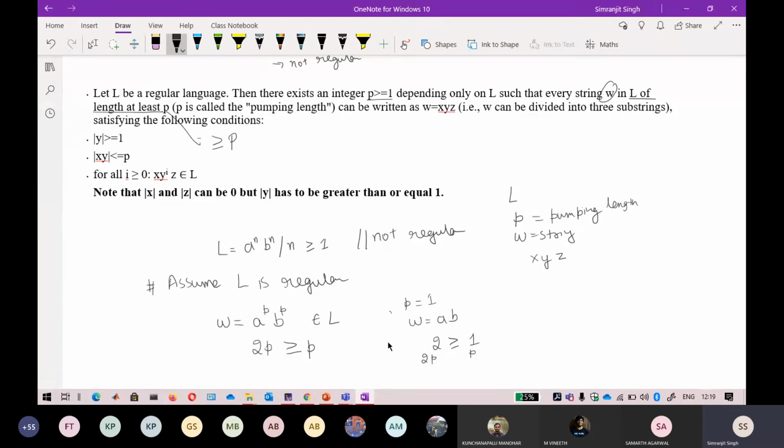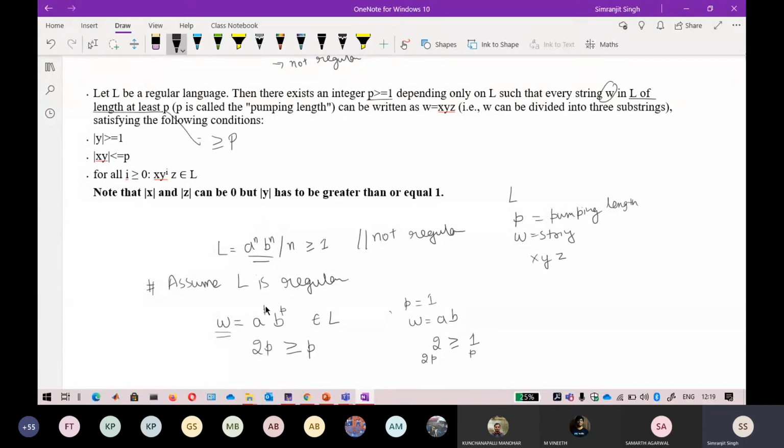If you are getting my point, in this first line it is talking about every string. I have taken one string w, and it belongs to the language L. So I have done nothing, I just took this language and replaced the n with p, the pumping string, because we have to do some pumping.